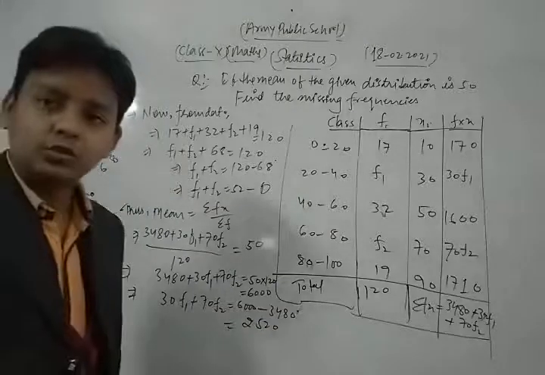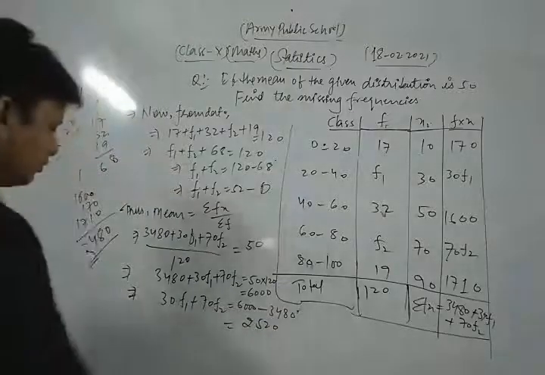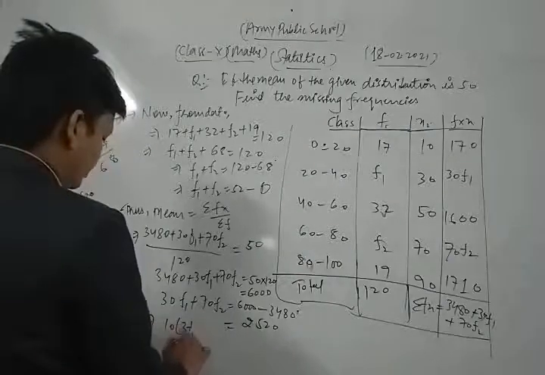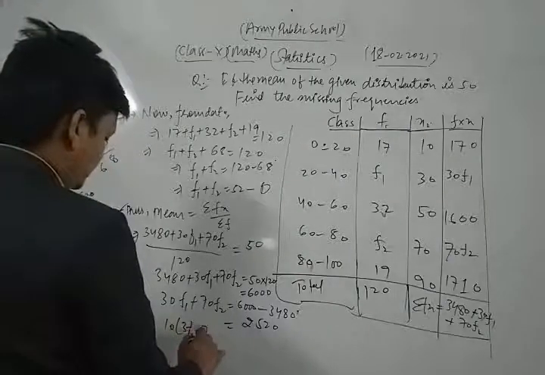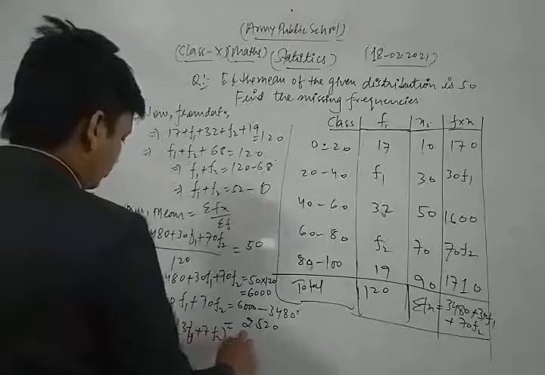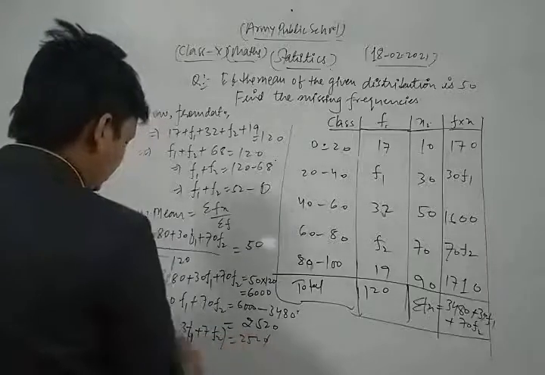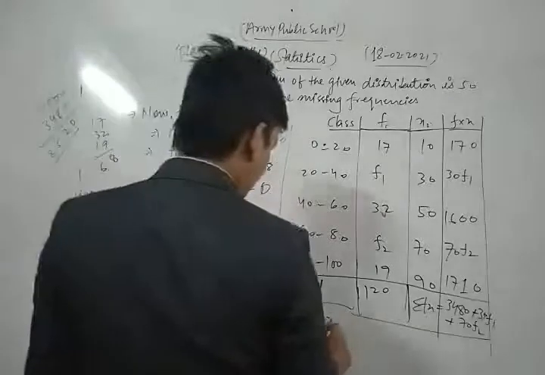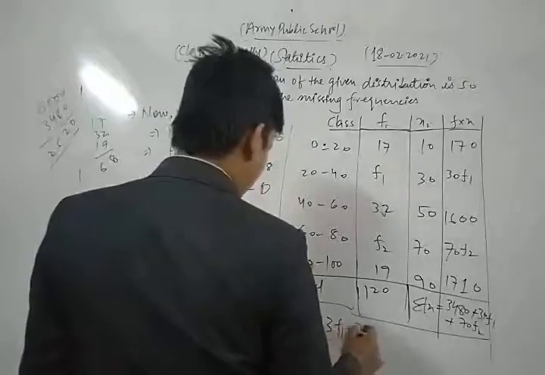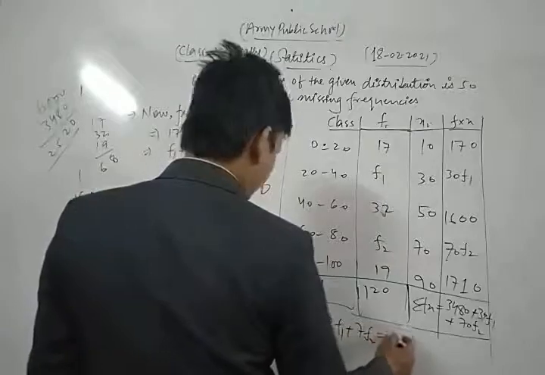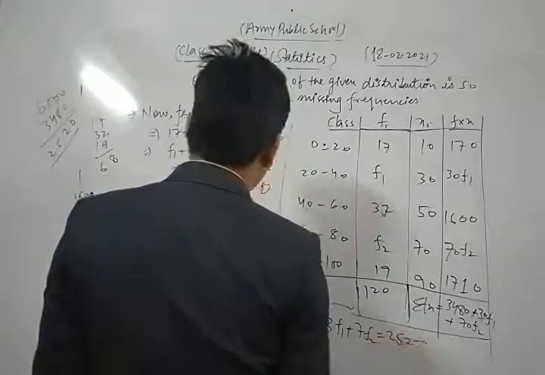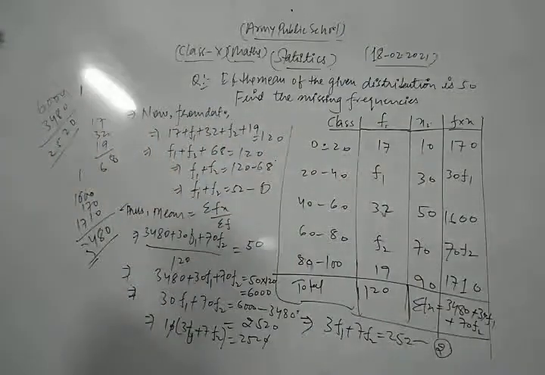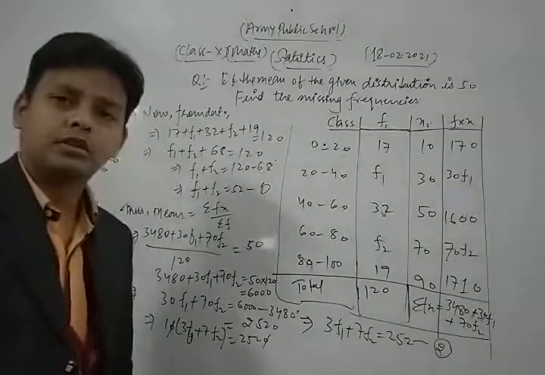Now we take 10 as common from this equation. So 3 f1 plus 7 f2 is equal to 252, the zeros cancel each other. Thus we get the expression 3 f1 plus 7 f2 is equal to 252. Take this as equation number 2.